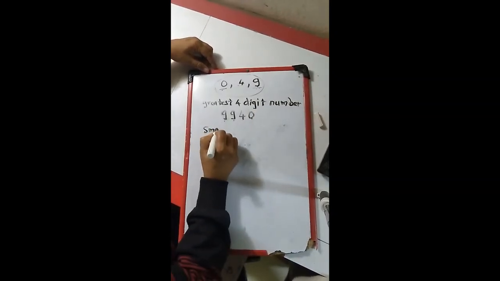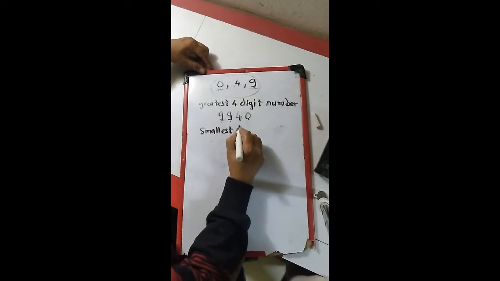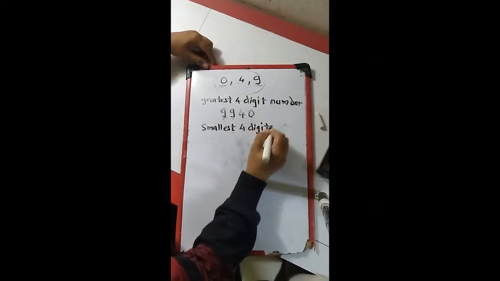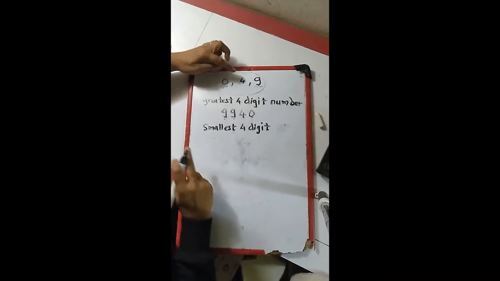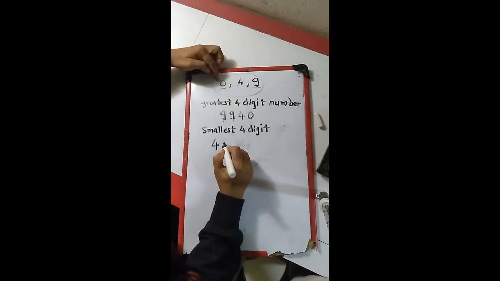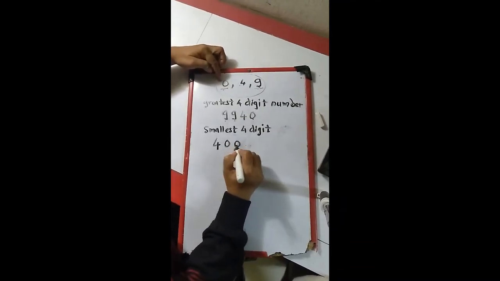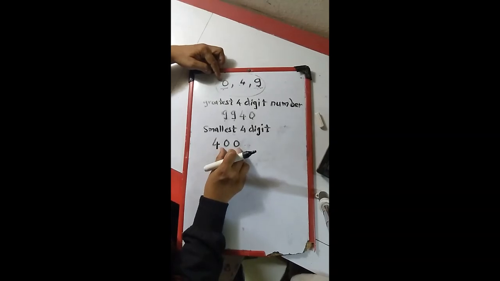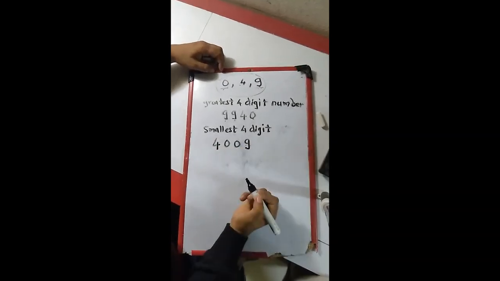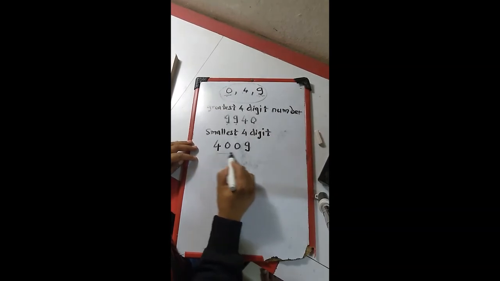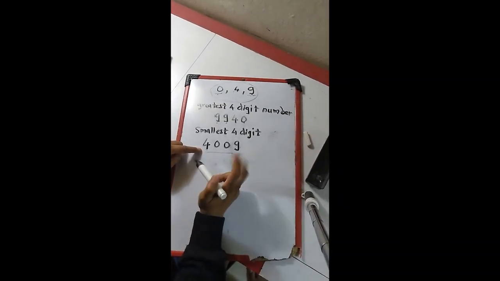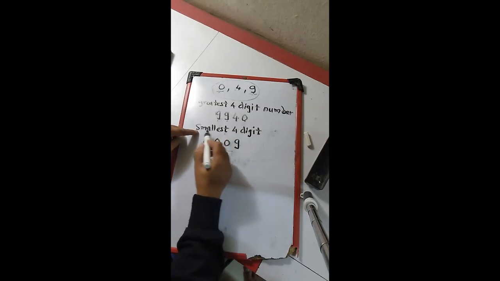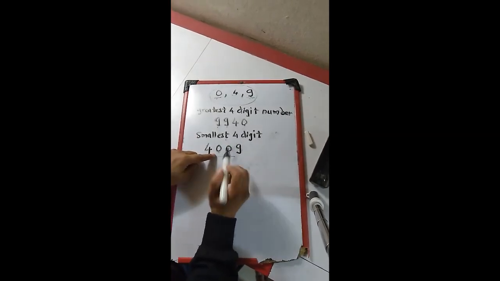Then we come to the smallest 4-digit number. Smallest 4-digit. Which is the smallest number? 0. But you cannot take 0 first. So you have to write first 4, then take 0. Again you can take 0, because 0 is the smallest number. So we have to take 0 two times, and then last is 9. So 4 is also smaller than 9, but the question is, you have to take the number twice, that is smallest number. As we are writing the smallest, so we have taken the 0 two times.